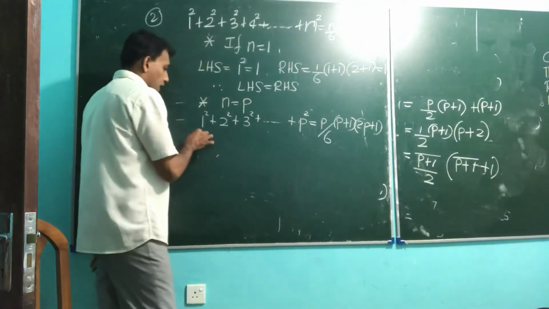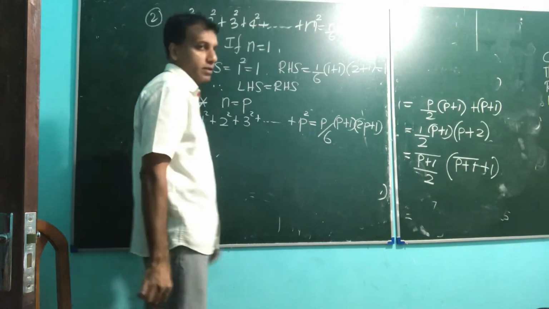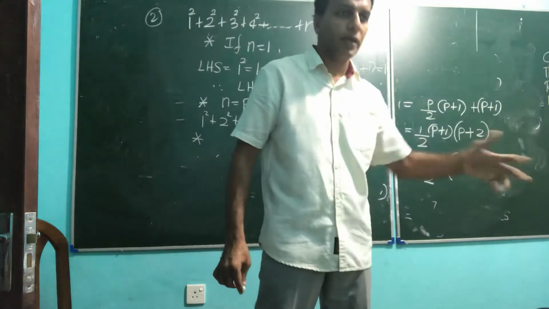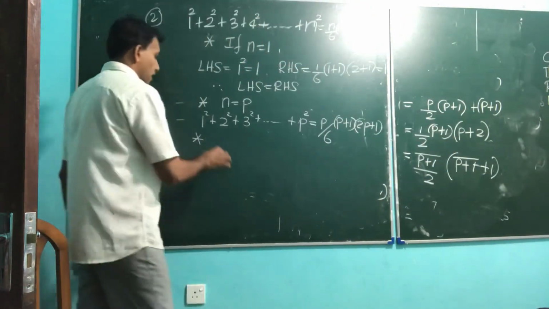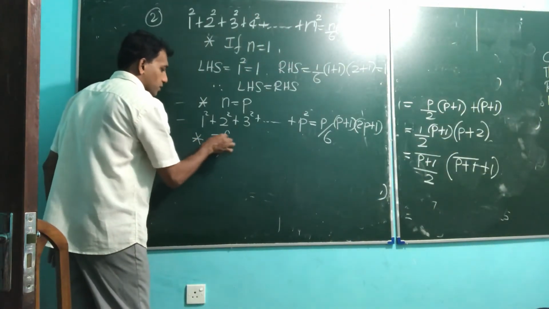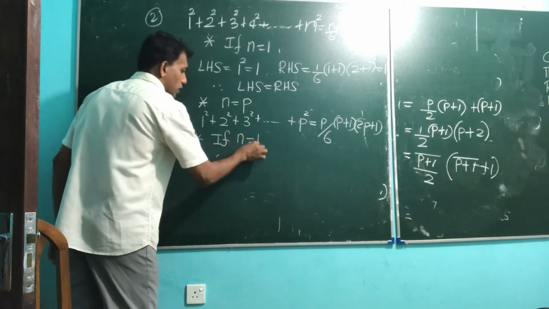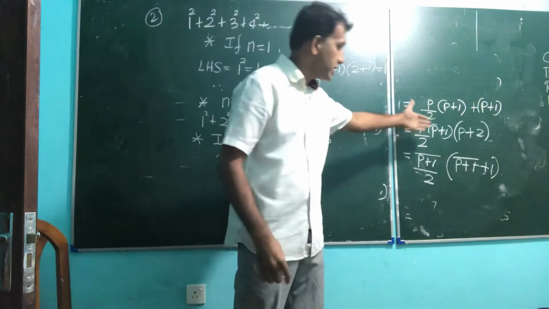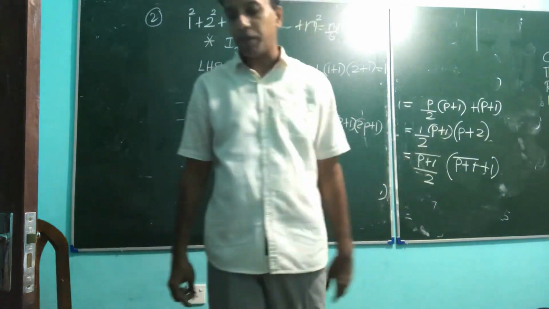Okay, next the main part. That's the main part. If n equal, next term, p plus 1. If n equal p plus 1, follow that method. As I mentioned earlier, see n equal p plus 1.